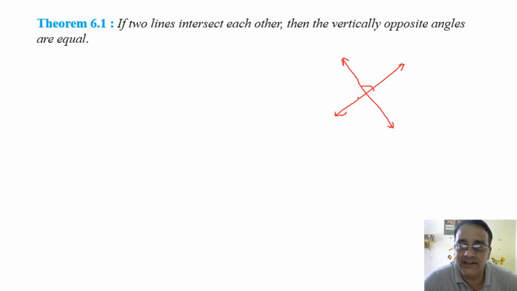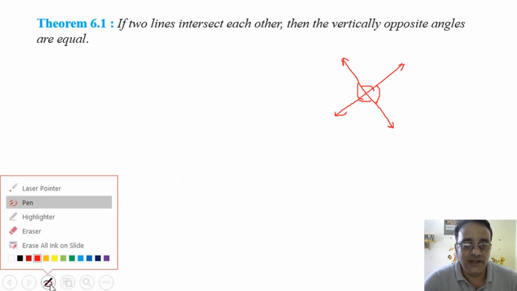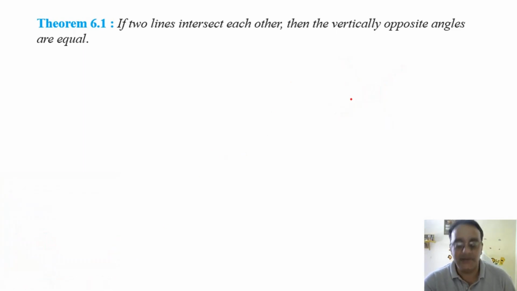One is this pair, these two. We can't take these two because they have one common arm, and the other pair is this one. So these are called vertically opposite angles. Is that clear? Now we have to show that these are equal. Vertically opposite angles are equal.